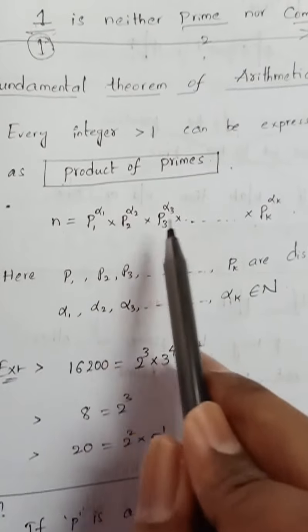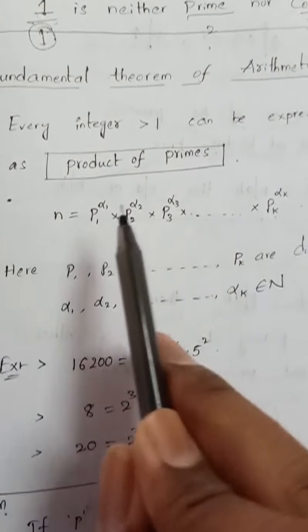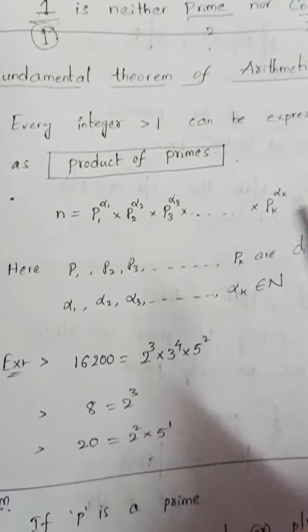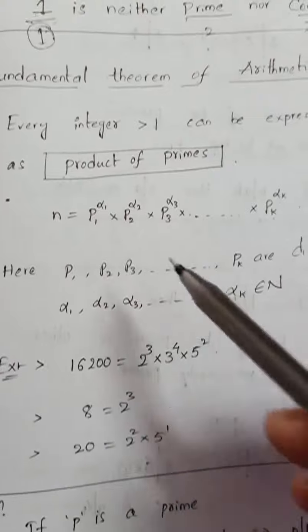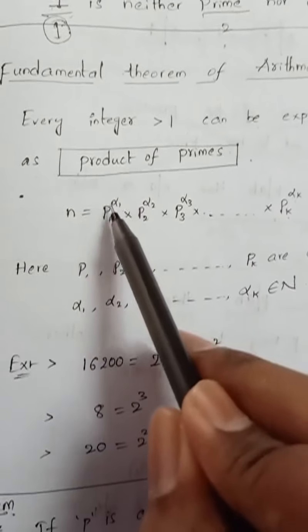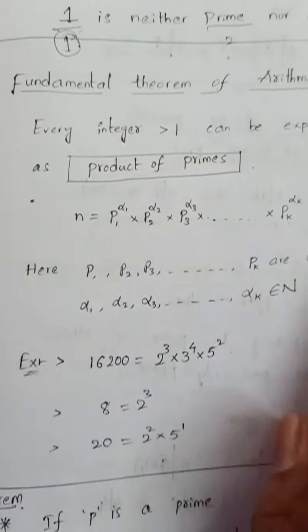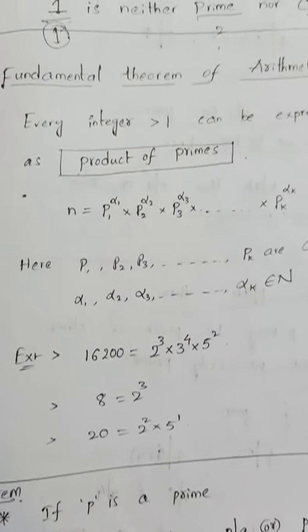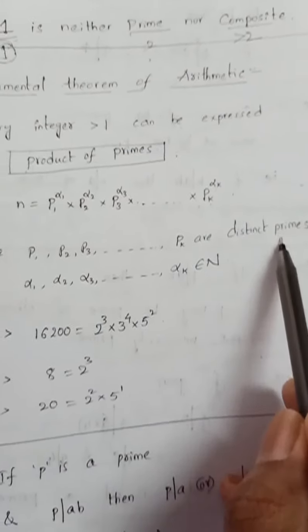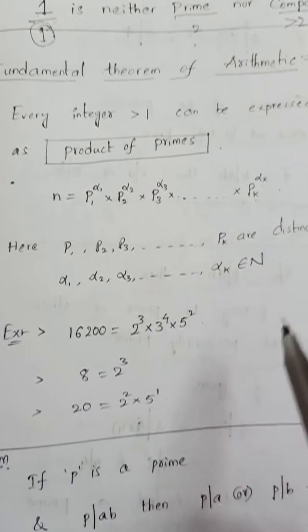So p1, p2, p3 and so on, pk are the different prime numbers, and alpha 1, alpha 2, alpha 3 and so on, alpha k are their respective powers, whatever they may be. Alpha 1, alpha 2, alpha 3, alpha k are natural numbers. They may be 1, 2, 3 or 2, 2, 2, whatever it may be. Powers may be distinct or the same, they are natural numbers. Now p1, p2, p3 and so on, pk are distinct primes, and alpha 1 through alpha k are natural numbers.